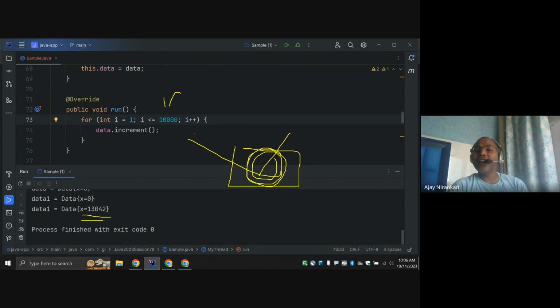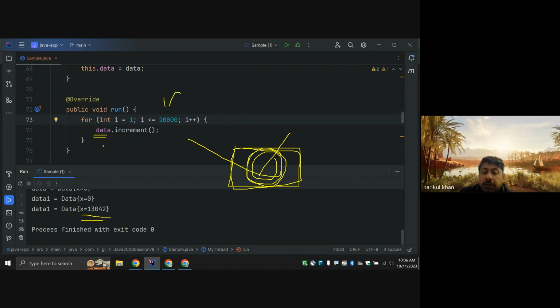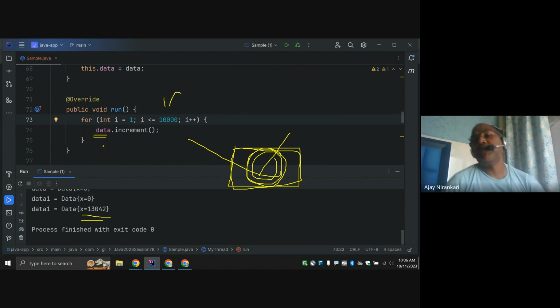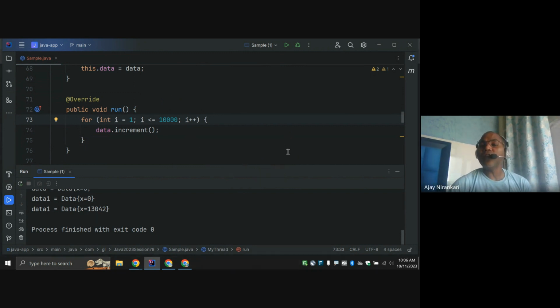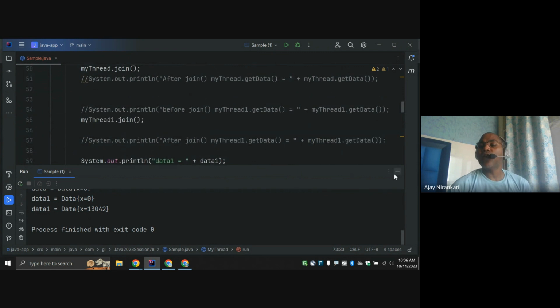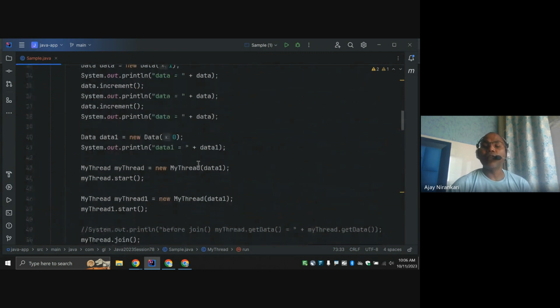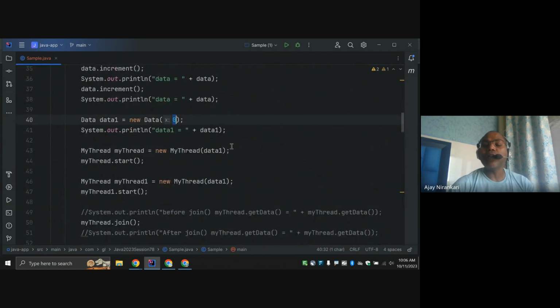This is the basic data sharing problem, because the data is shared. So let's say I want the sum of 30,000.